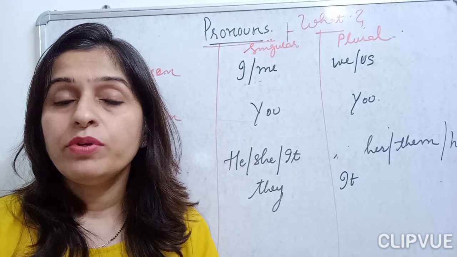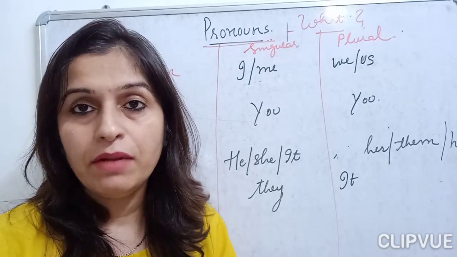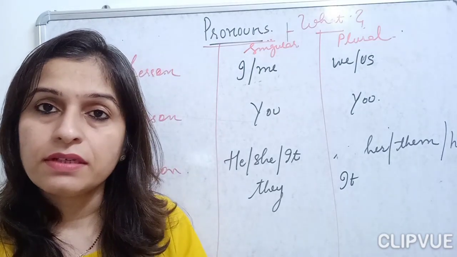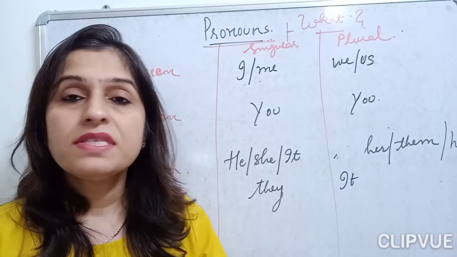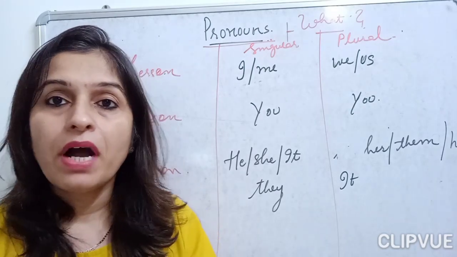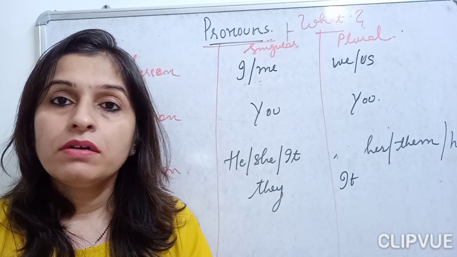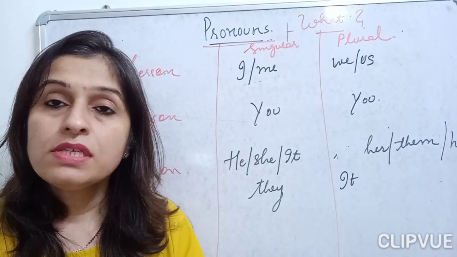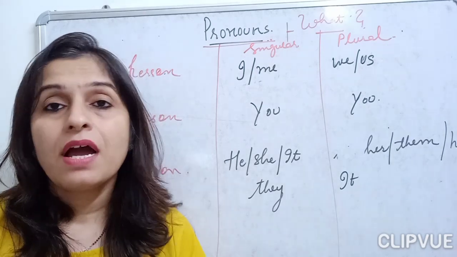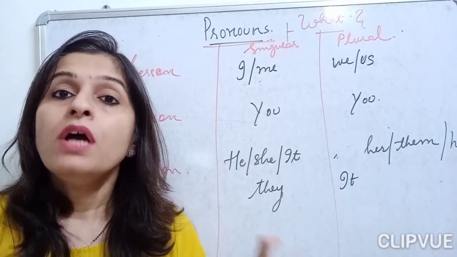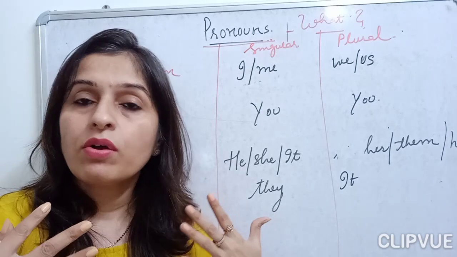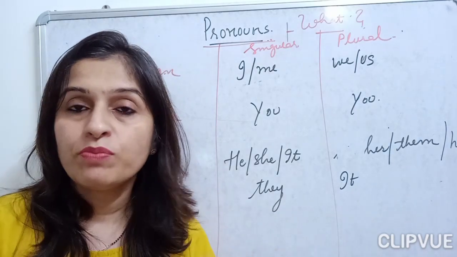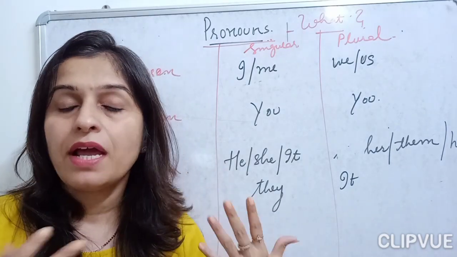But if I am using my helping verb, are, with Aditya, one person, it means that my subject and my verb are not agreeing with each other. So that is called subject-verb agreement. It means our subject as well as the verb should be matching each other.